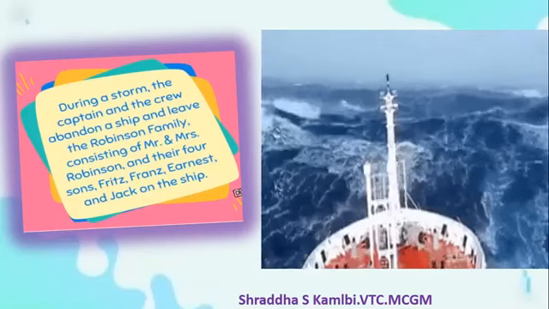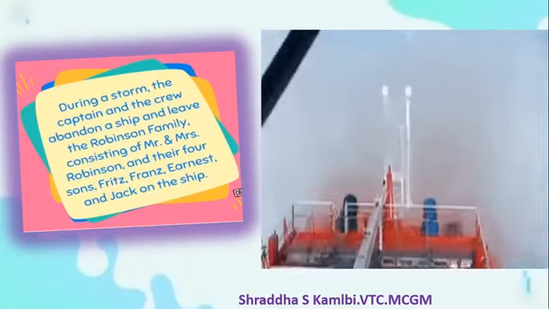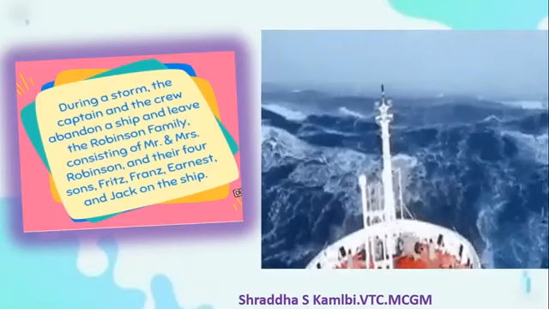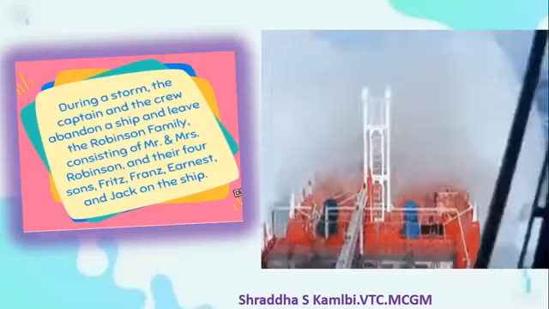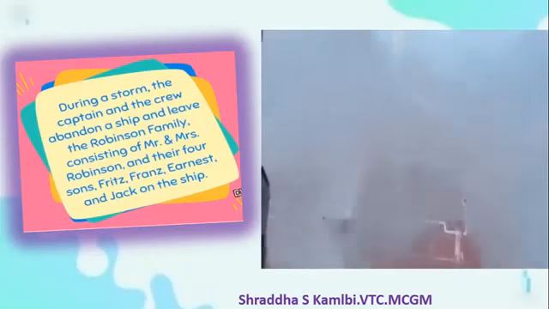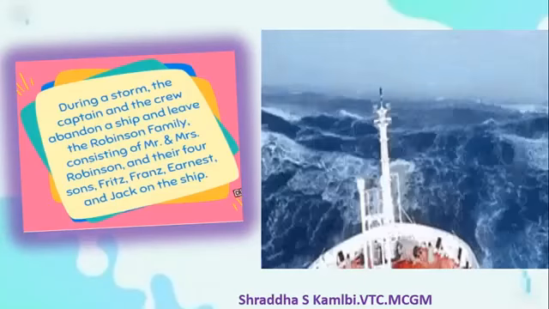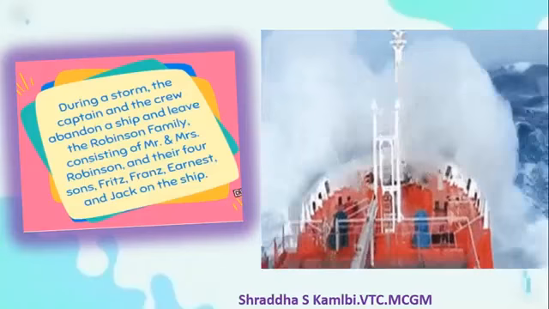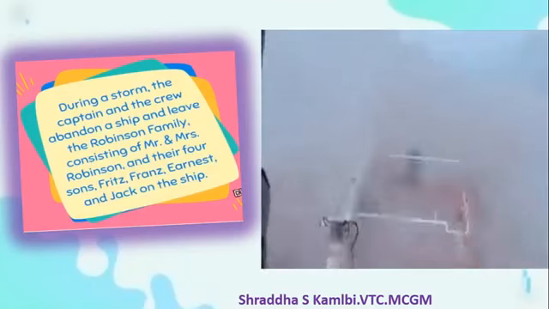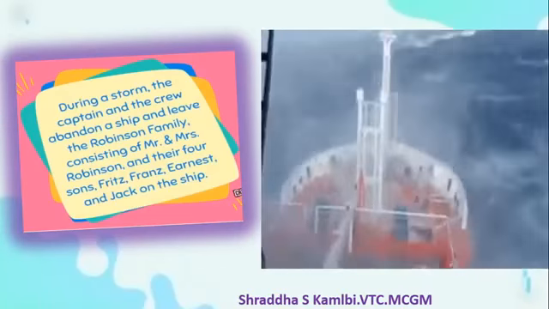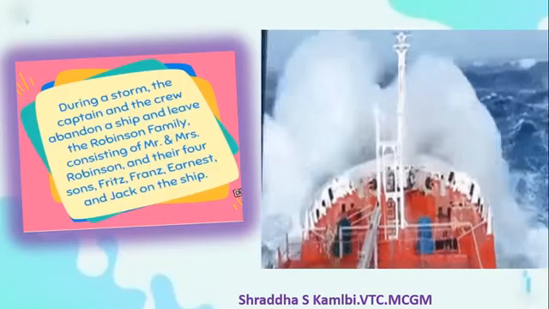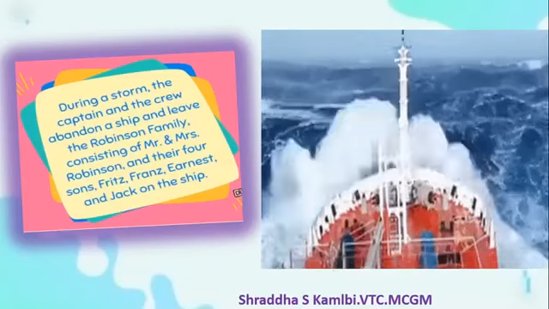Now I told you in the beginning of the story that Mr. and Mrs. Robinson, along with their children, they set out on a voyage, and what happens is a big storm breaks out and the ship gets abandoned. The captain and the crew of the ship, they leave the ship. Abandoning the ship means they run away actually from the ship. Unfortunately, the Robinson family, that is Mr. and Mrs. Robinson and their children, are left on the ship to fend for themselves.